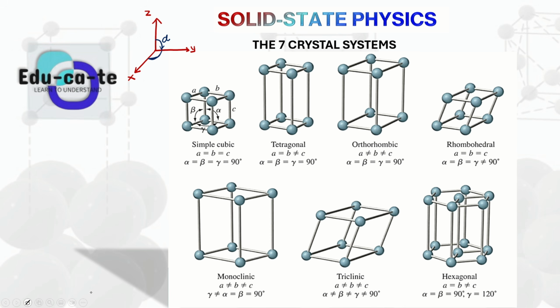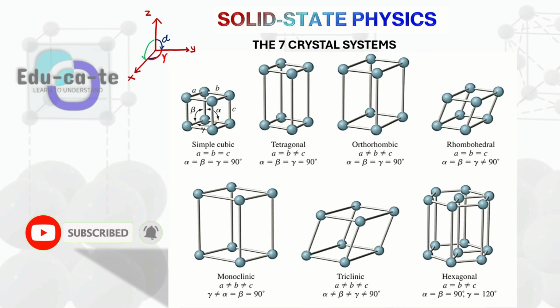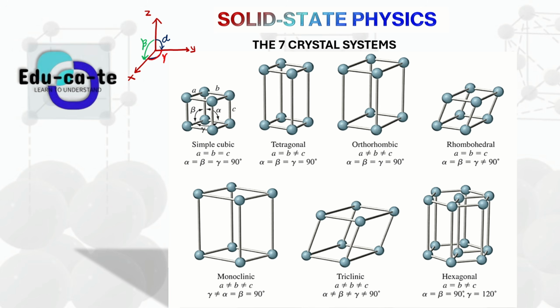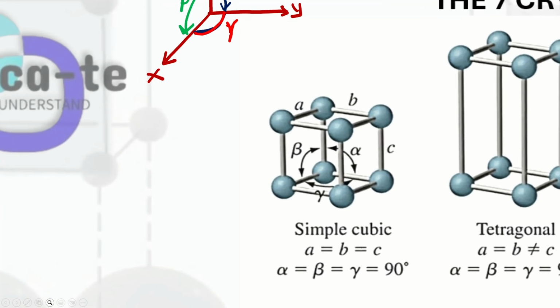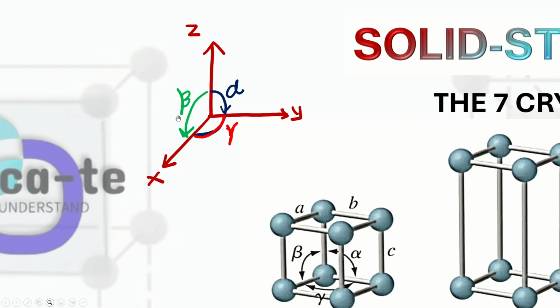Let me just use another color there. So we have got a gamma angle here. So this is your gamma angle, the angle between y and the x-axis. And then the angle between the z-axis and the x-axis is going to be defined as the beta angle. So these are the 3 angles that we're going to be using to describe each and every crystal system.